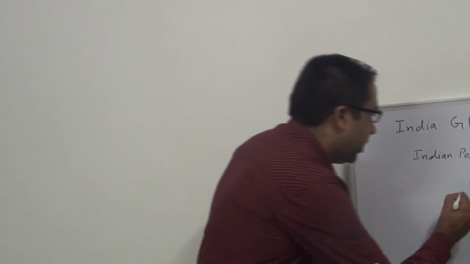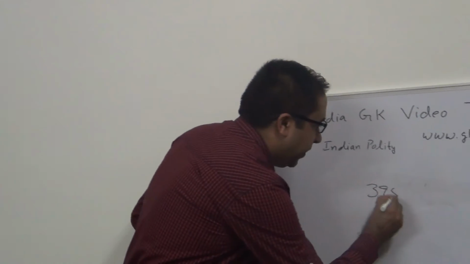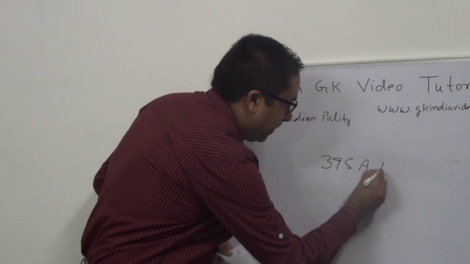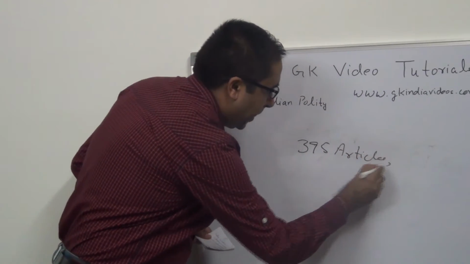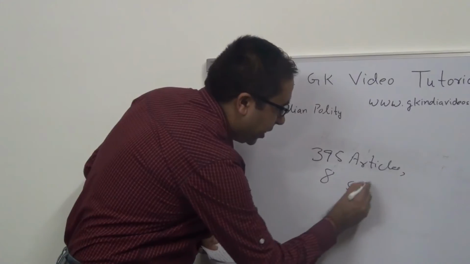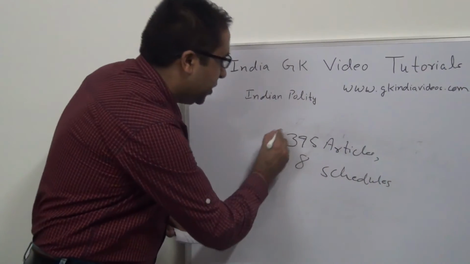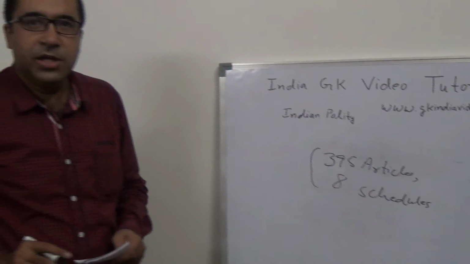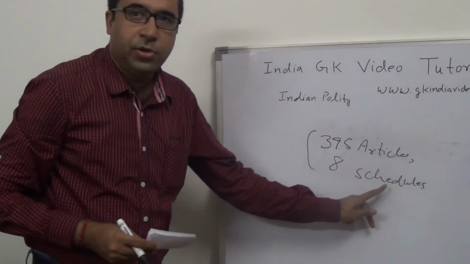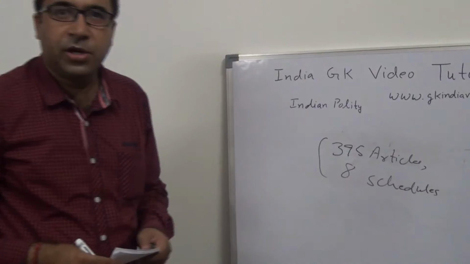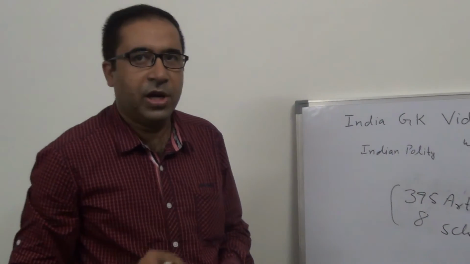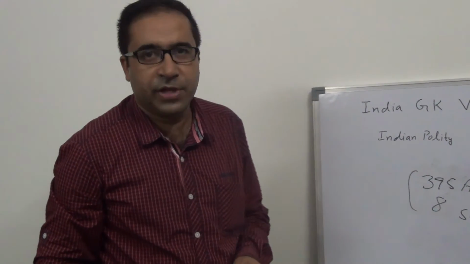Originally, it contains 395 articles and 8 schedules. The original Indian Constitution contained these many articles and 8 schedules, but now it contains more than 440 articles and 12 schedules.